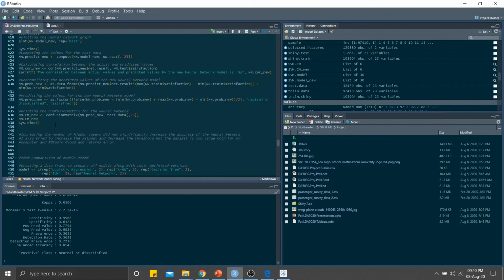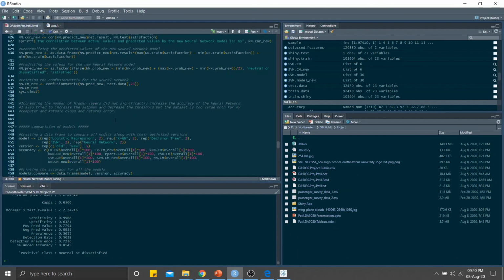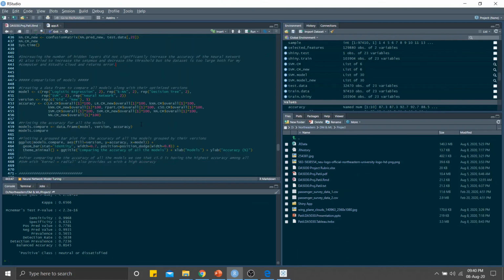So the neural network model is very tough to implement because the data set is of 130K rows and so many rows to process. It's very processor intensive. So the model is not very well implemented, but still it has given us a good amount of accuracy.